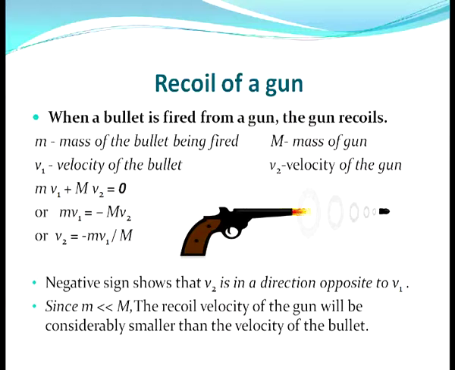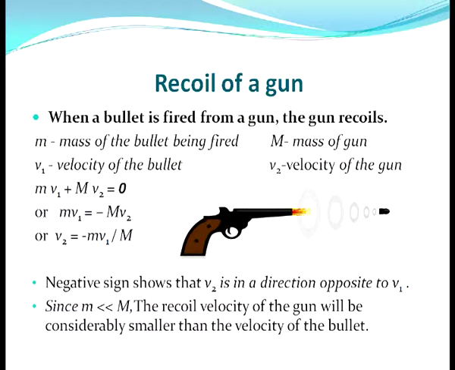The total momentum mv1 plus MV2 is equal to 0 according to the law of conservation of momentum, because before firing the total momentum of the system was 0. So mv1 plus MV2 equal to 0, or MV2 equal to minus mv1, or V2 equal to minus mv1 divided by capital M. This is how you can find out the recoil velocity of the gun after firing.